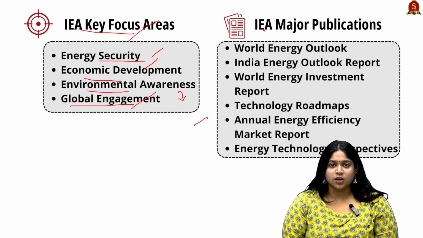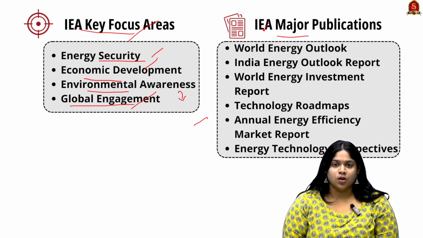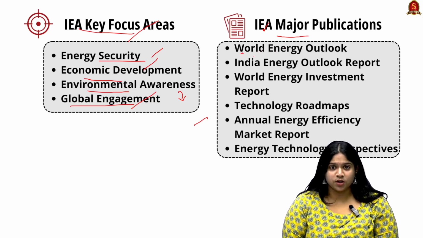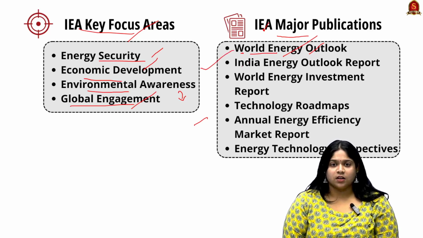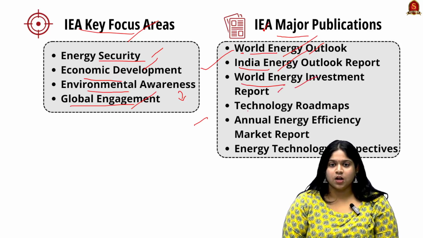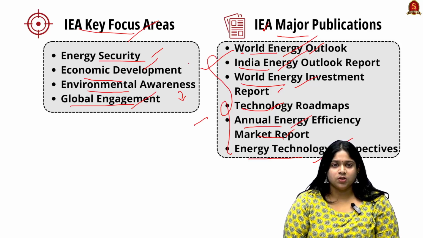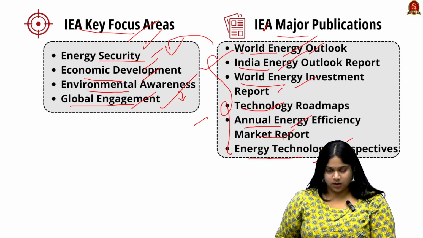Looking into their major publications, they are known for launching many important reports such as the World Energy Outlook, which has been highly recognized, and other reports such as the India Energy Outlook Report, World Energy Investment Report, Technology Roadmaps, Annual Energy Efficiency Market Report, and Energy Technology Perspectives. All of these reports align with the focus areas of energy security, technology development, economic development, the sustainability process, and other global cooperation and engagement.